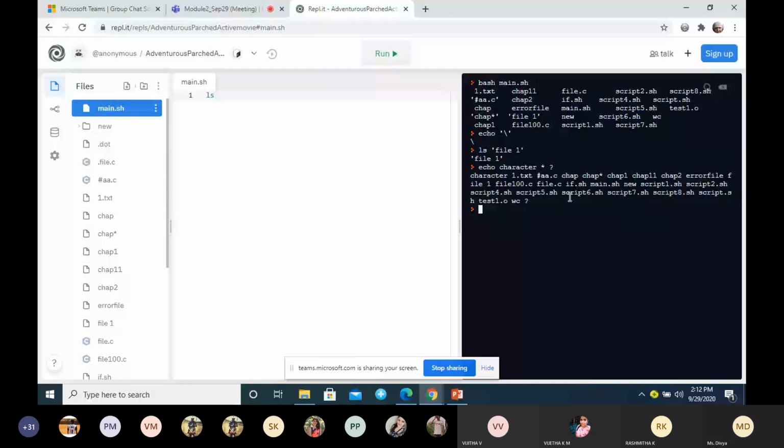If I want to display it, I have to place it within single quotes or double quotes. Then it will display whatever you write within the quotes as it is. Here I have written character star question mark, and it will display the same thing. Is it clear? So these are some examples for escaping and quoting.